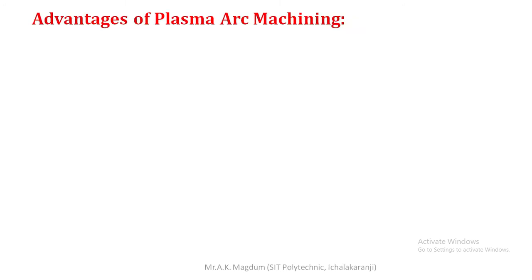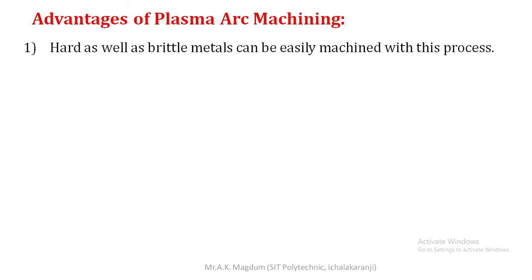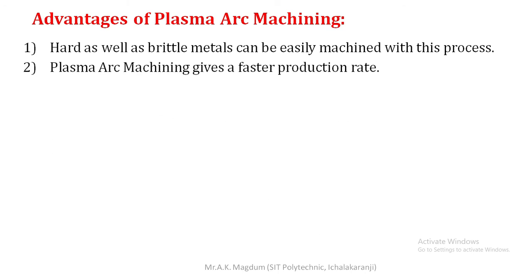Next, there are various advantages of plasma arc machining. First one, hard as well as brittle metals can be easily machined with this process. Second one, plasma arc machining gives a faster production rate. That is a very important advantage of plasma arc machining, because within the shortest possible time, we can easily machine or generate various profiles of the components.